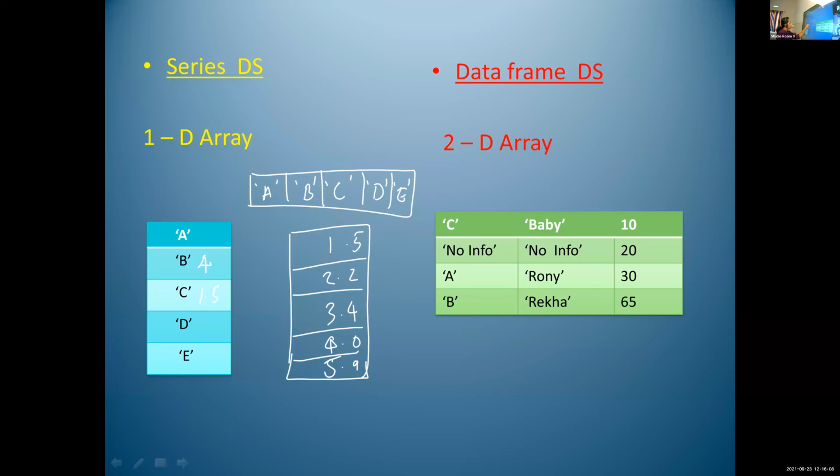Then here, this is another series data structure. Here I'm using only float data type. What is float data type? A number with decimal point is known as float data type. Here I'm using 1.5, 2.2, 3.4, 4.5. And now what is the size of this array? Series data structure.